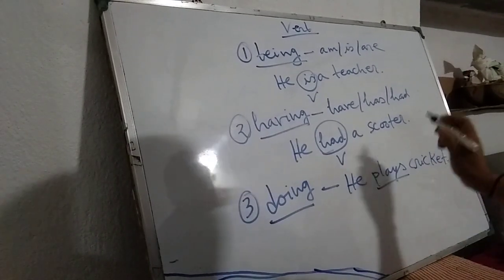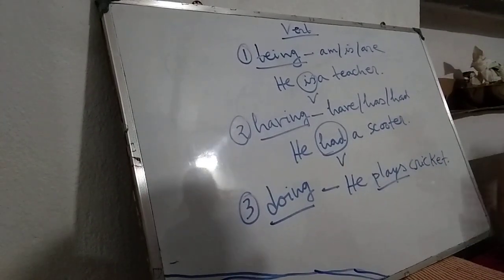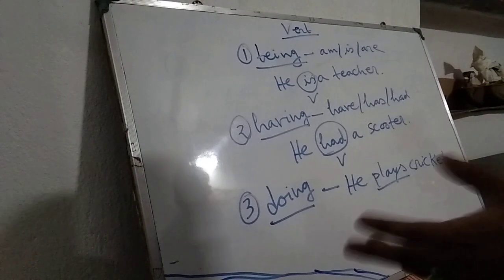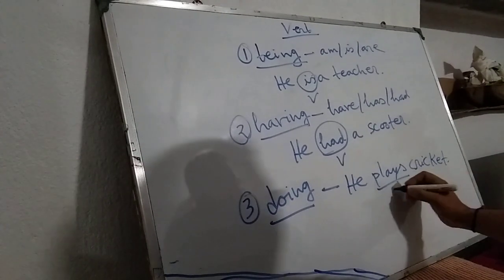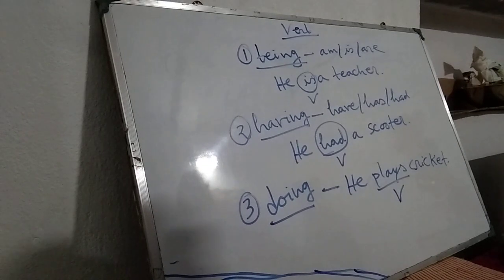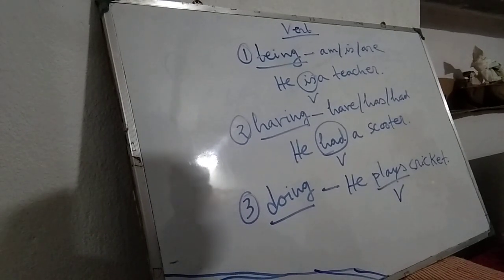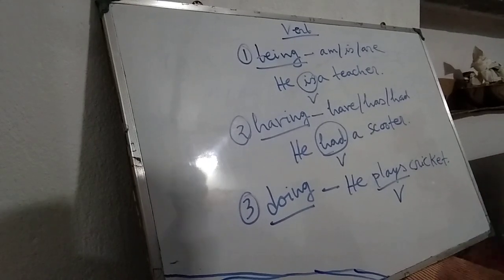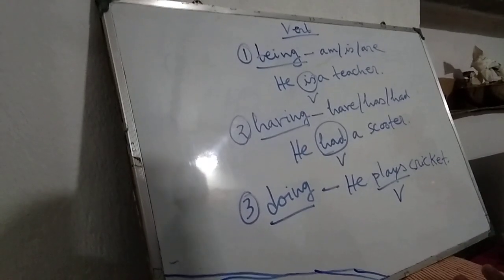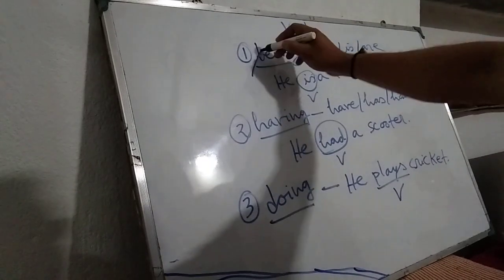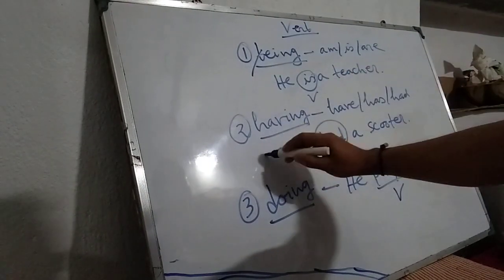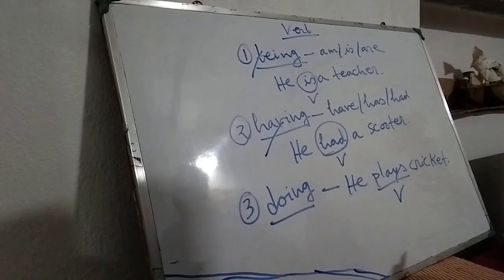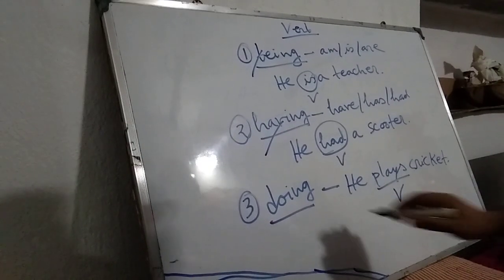Here, plays is a verb, and it is indicating the action of playing. That means verb is a part of speech that not only indicates action, but also state of being, having something, or doing something.